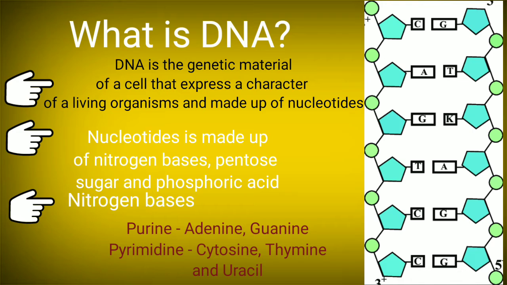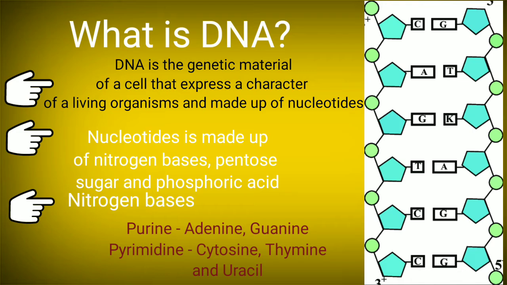It is made up of micromolecules called nucleotides, and this information is coded in the form of a linear, double spiraled chain, and that is expressed in the form of a character.